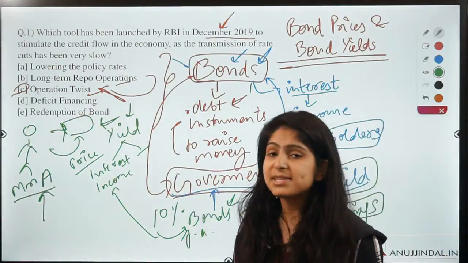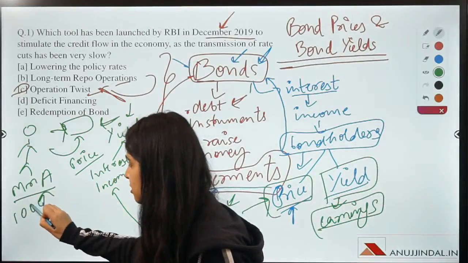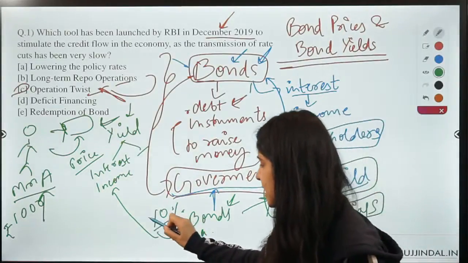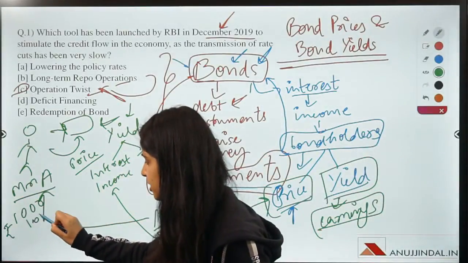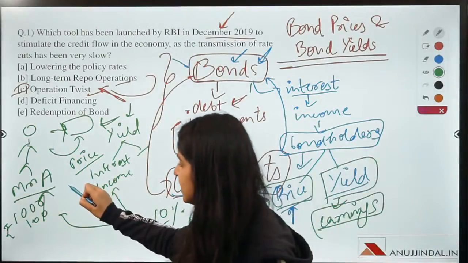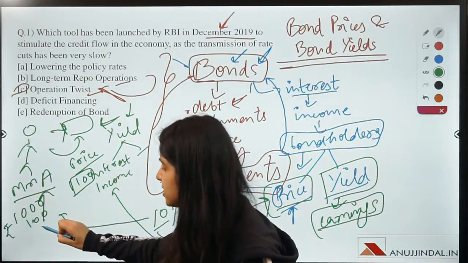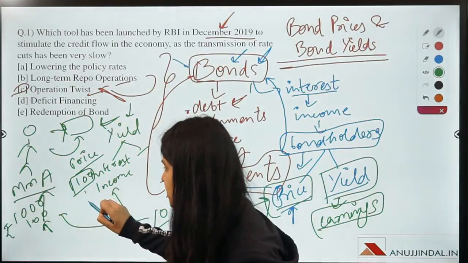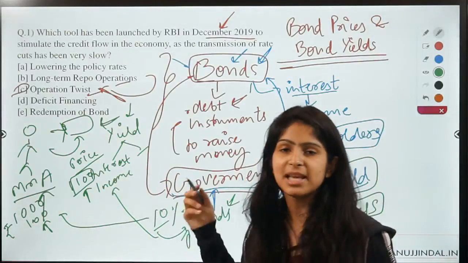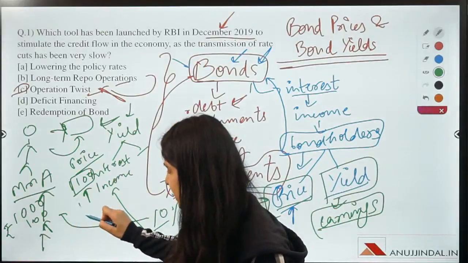So let's say he bought the bond at ₹1,000, and at the completion of 1 year he gets 10% as interest income, that is ₹100, and when he sells the bond after 1 year, he gets ₹1,100 after selling the bond, right? So you can see he has earned ₹100 as interest and ₹100 as an increase in selling price, right? So he has made two types of gains.